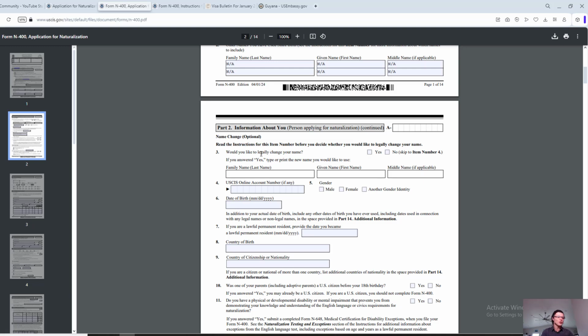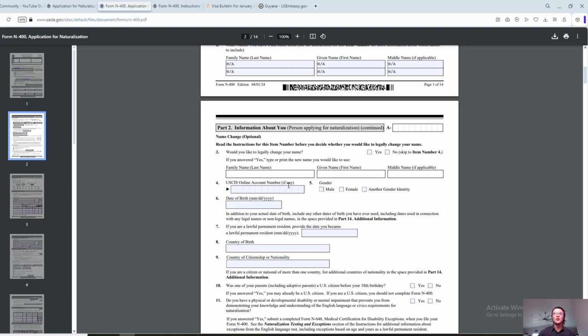Or sometimes people prefer to change their name because they're immigrants and they have names from different cultures that are pretty complicated to use here in the United States. I'm speaking from my own example. So there you go. You have an option to change your name during the naturalization process.